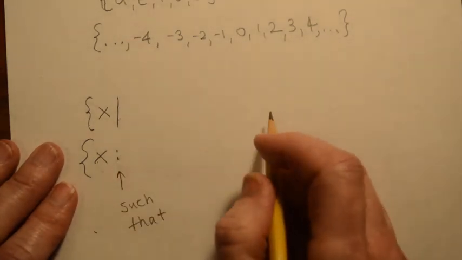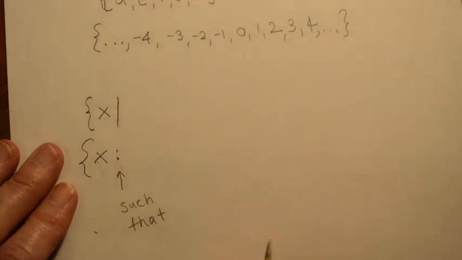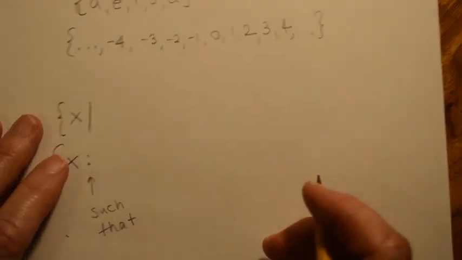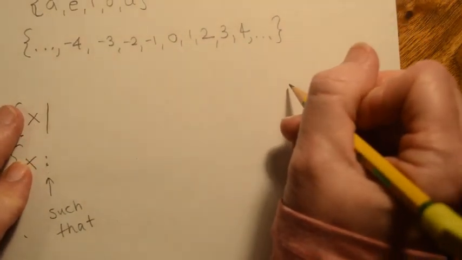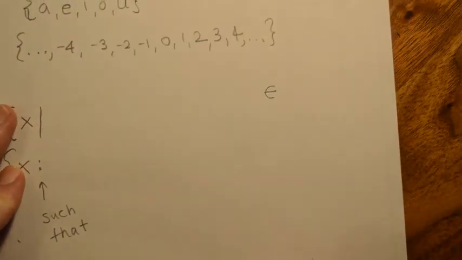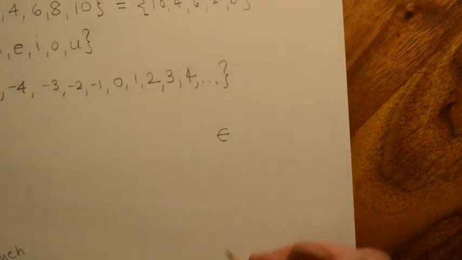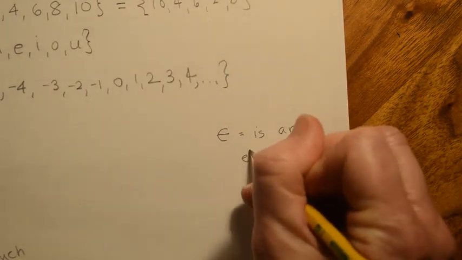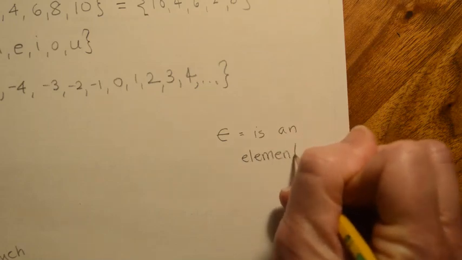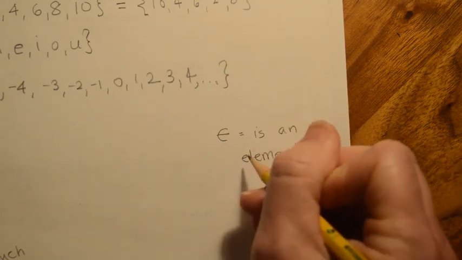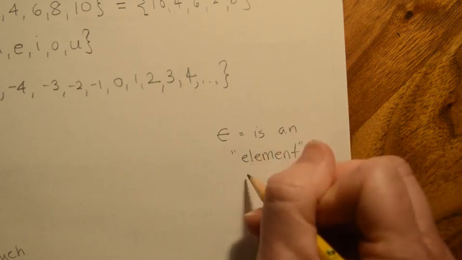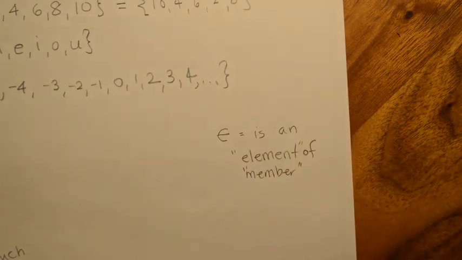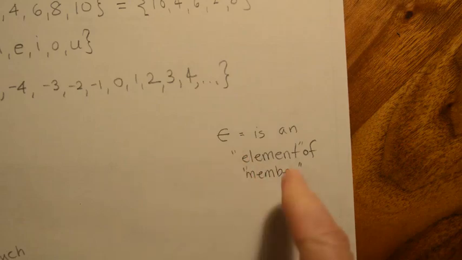Now, this is the part that people get a little bit weirded out by because we start to see some more new notation. So before we do that, let me give you some examples of new notation. One is this funny looking E. This means is an element of, or maybe instead of element, you want to call it is a member of. All right, so is part of some group.